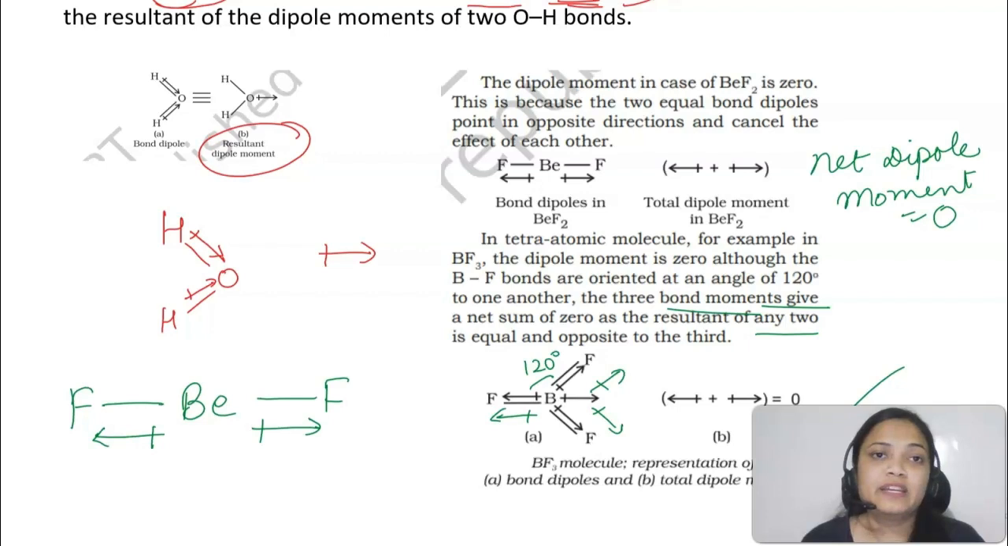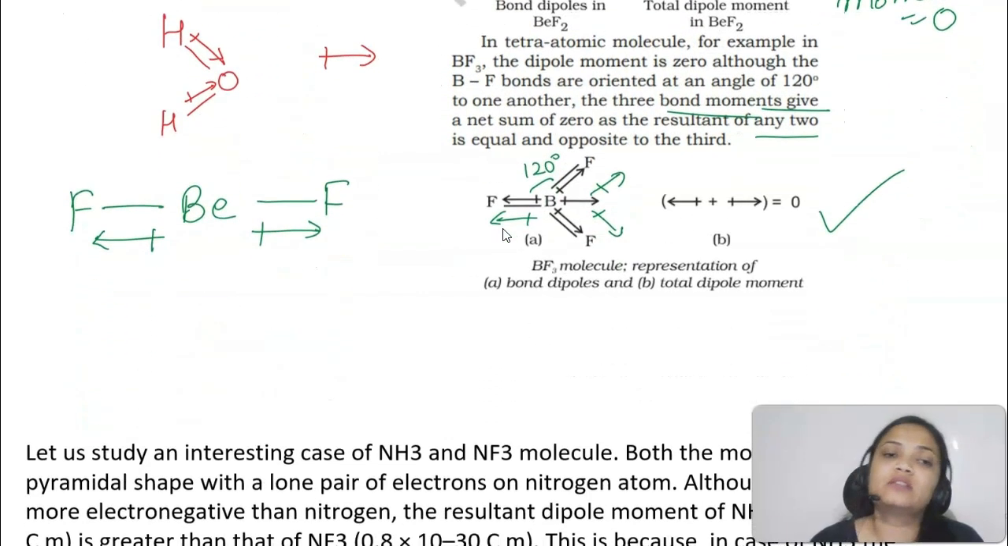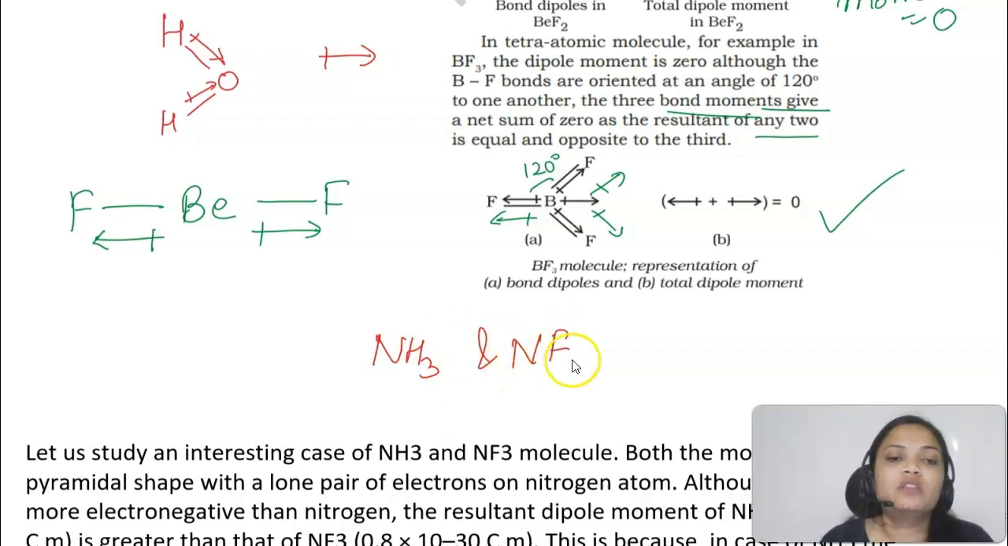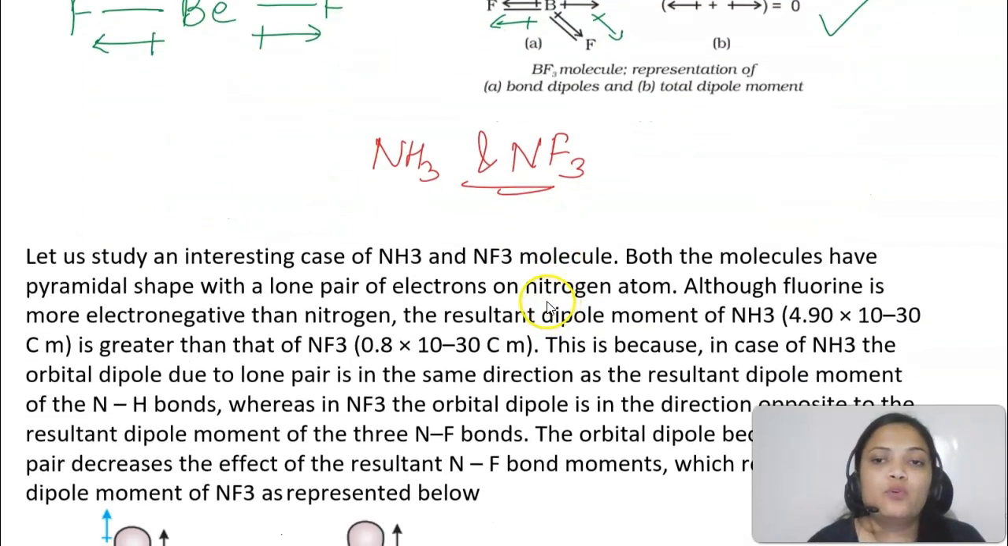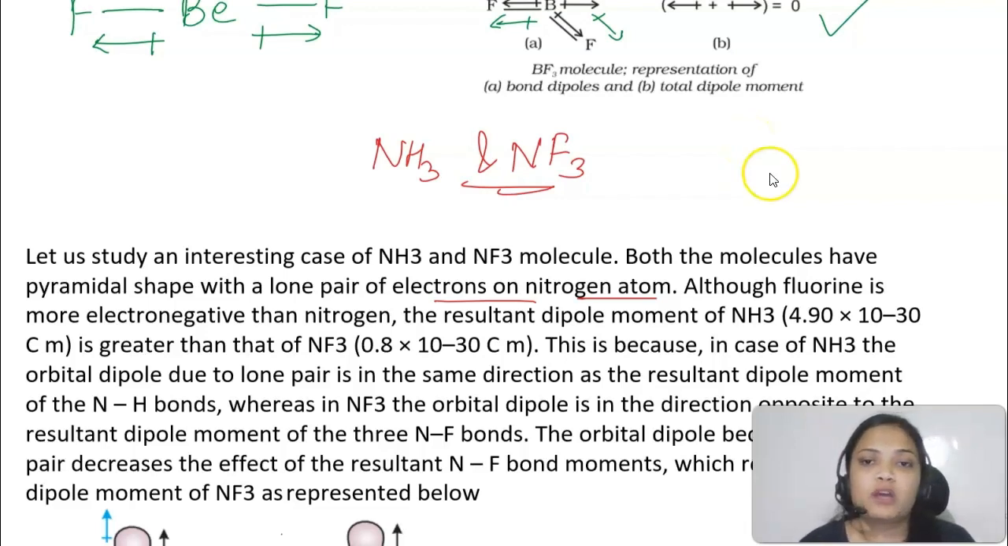Now students, let me tell you an interesting fact. Okay, इसके ऊपर बहुत बार question आ चुका है on NEET examination many a times, that is on the dipole moment of ammonia and NF3. Now this ammonia and NF3, both the molecules have pyramidal shape, okay, with a lone pair of electron on nitrogen atom. दोनों ही case में there is a lone pair of electron. Now you know कि fluorine is more electronegative than nitrogen. Okay, the resultant dipole moment of ammonia is greater than that of NF3.